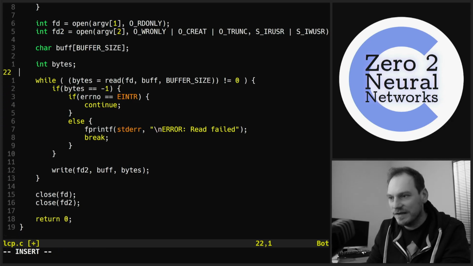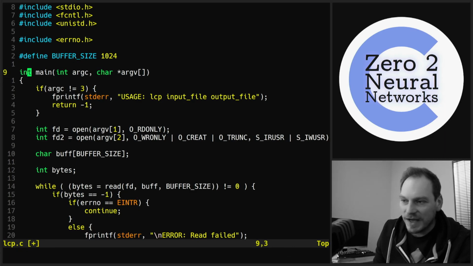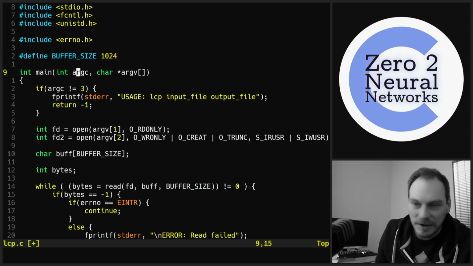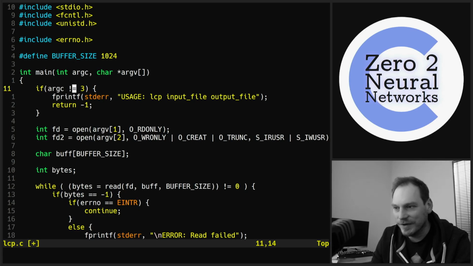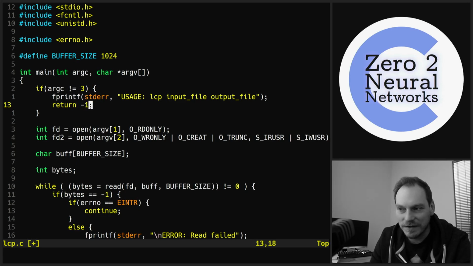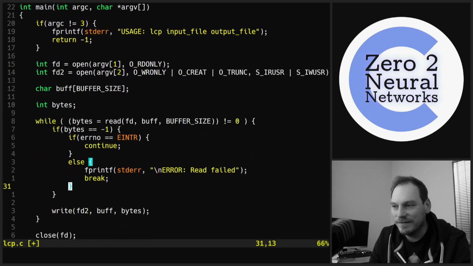So let's neaten this up a bit. So let's review that copy program. So we have a main function which we're passing arguments from the command line, and we're doing a quick check saying that if we haven't got 3 arguments, we're just going to cancel this program. We're going to print out an error message and then return -1 and end the program. But assuming that is the case, then we're going to open our file script.